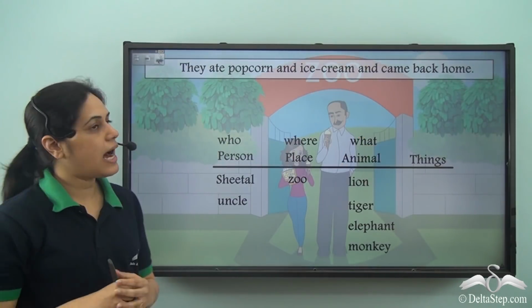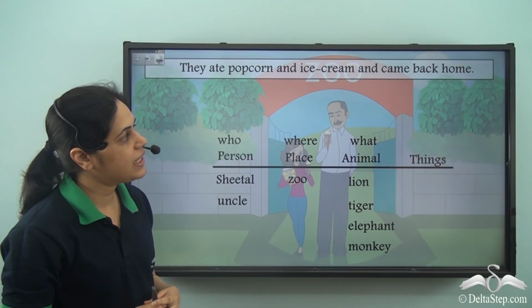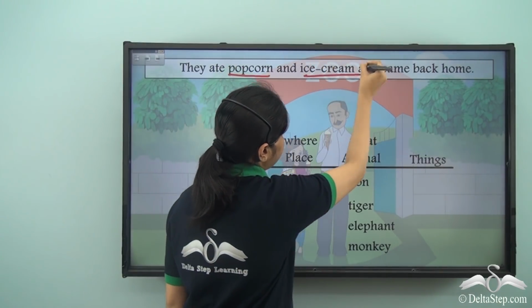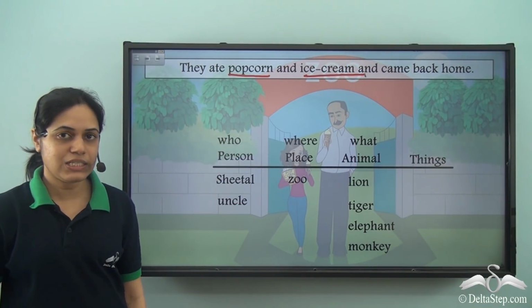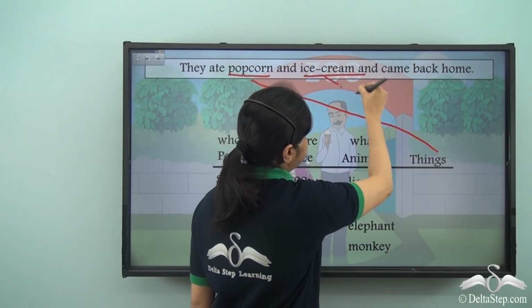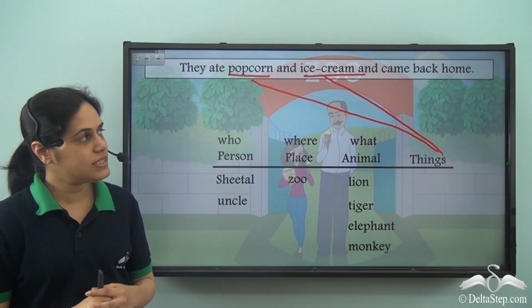Now coming to the last sentence of the story, they ate popcorn and ice cream and came back home. So popcorn and ice cream, they are names of things which we eat. So popcorn is the name of something we eat. Ice cream is the name of something we eat. So these are names of things.